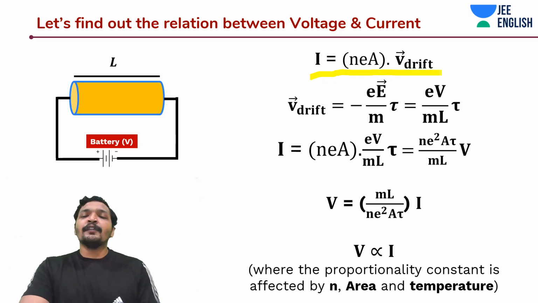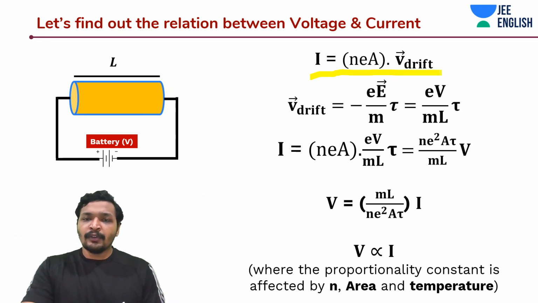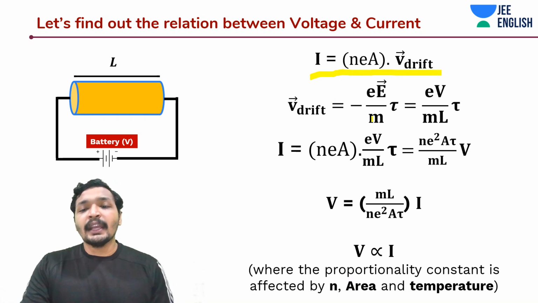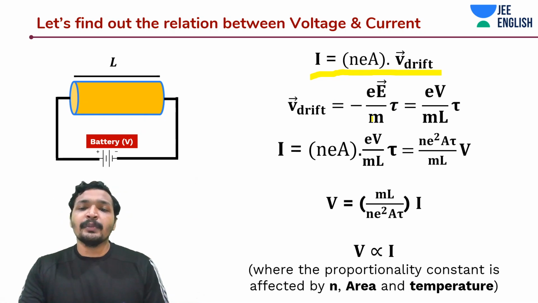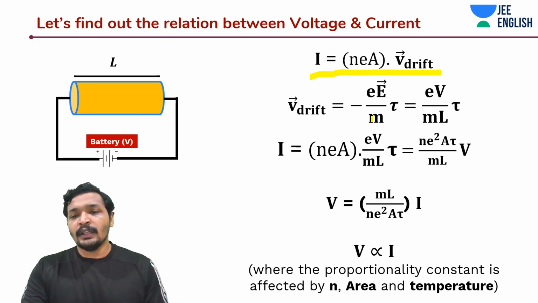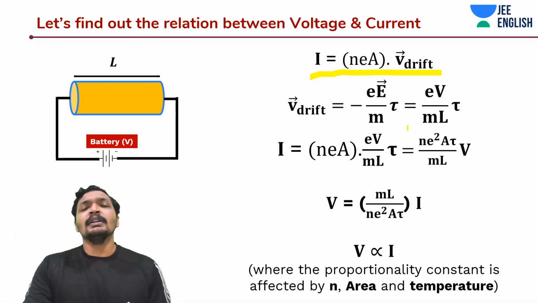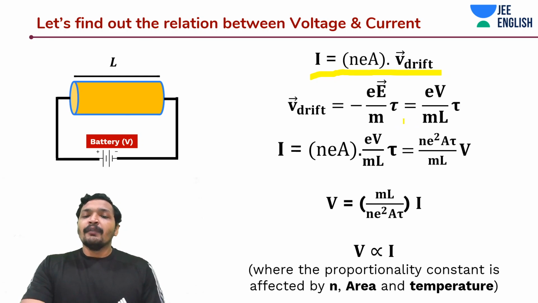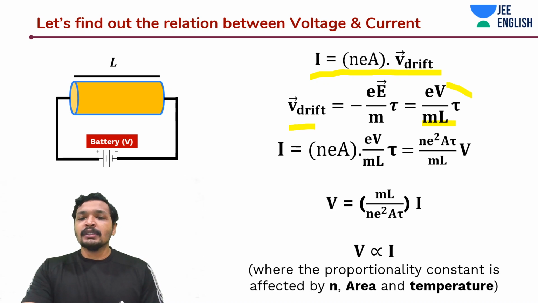And what about the value of drift velocity? Drift velocity can be derived from the equation v = u + at, where a is nothing but minus eE by m, the electromagnetic force. If you take it in terms of voltage, E = V/L, or V = E·L. So v_drift would be eVτ/mL. Now what I'm going to do is take this eVτ/mL and substitute it here.